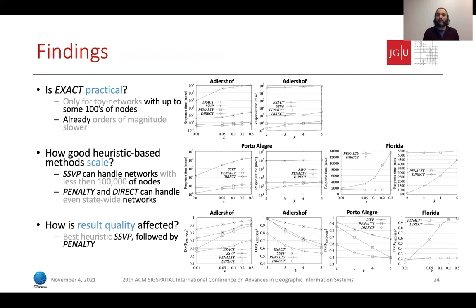How good are those heuristics and how well do they scale? SSVP can handle networks up to only 100,000 nodes, whereas penalty and direct can handle even statewide networks. And finally, how good are the results of the heuristics? Of course, the exact approach produces the best result. So the best heuristic is SSVP, followed by the penalty method.